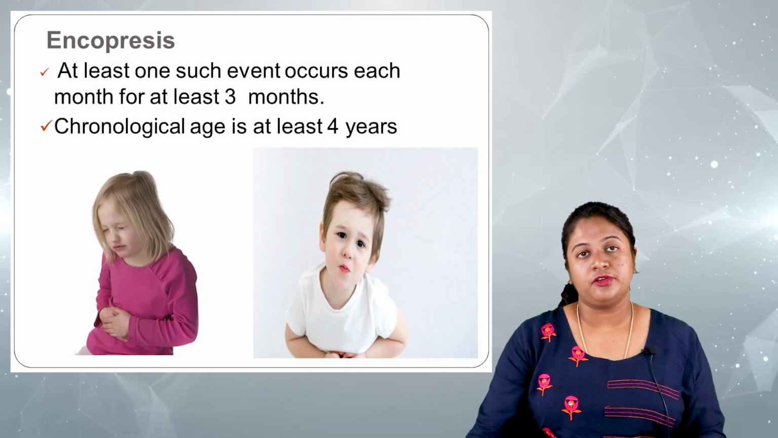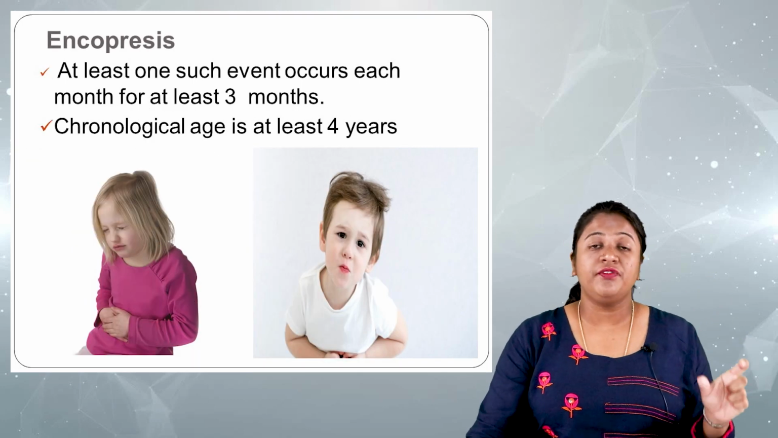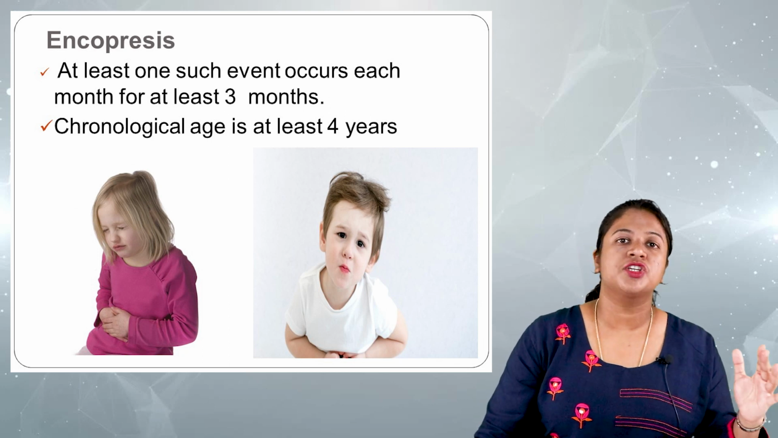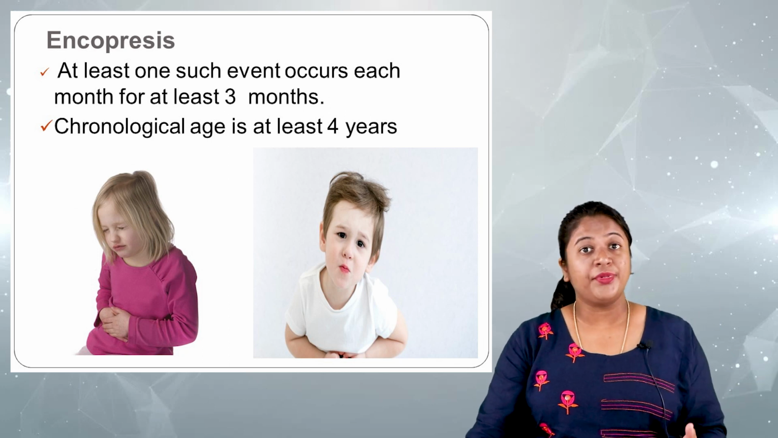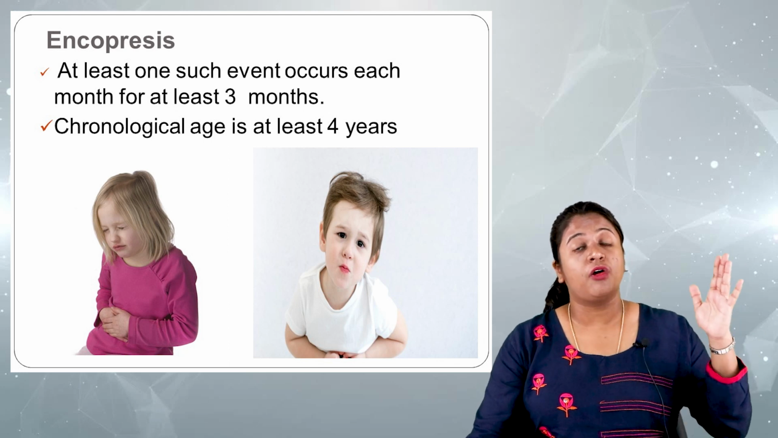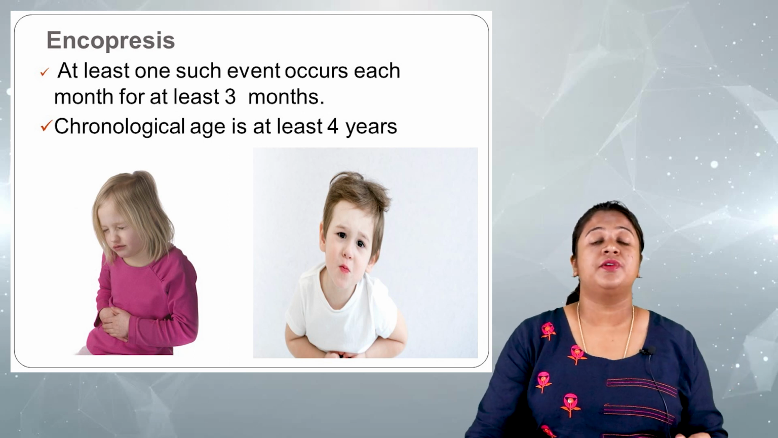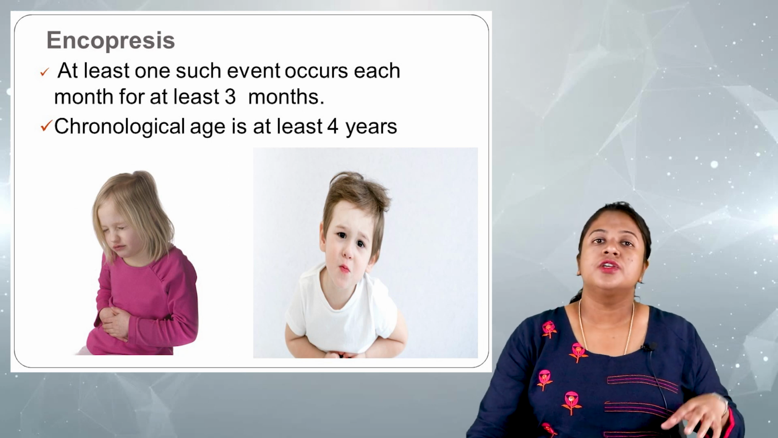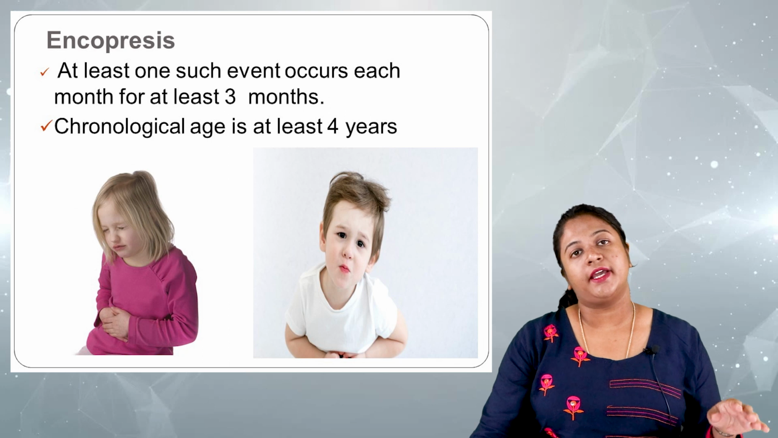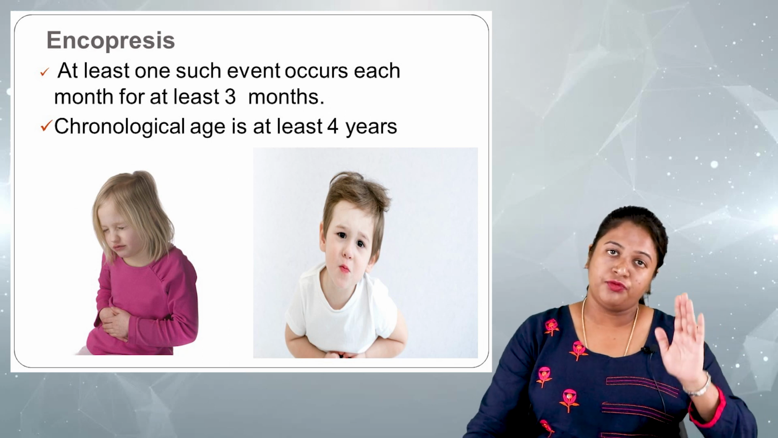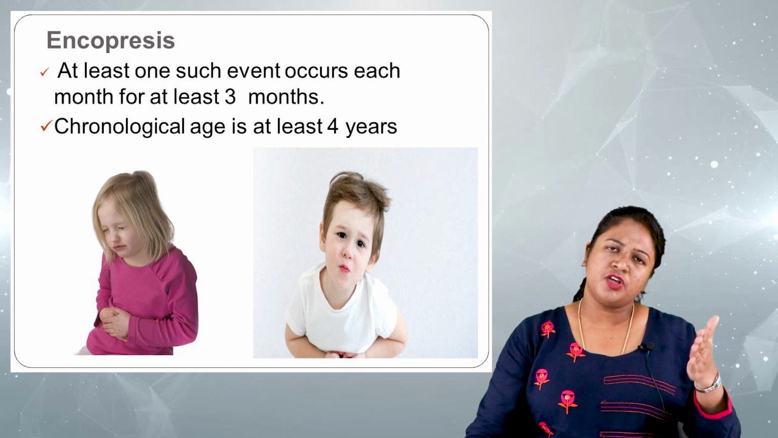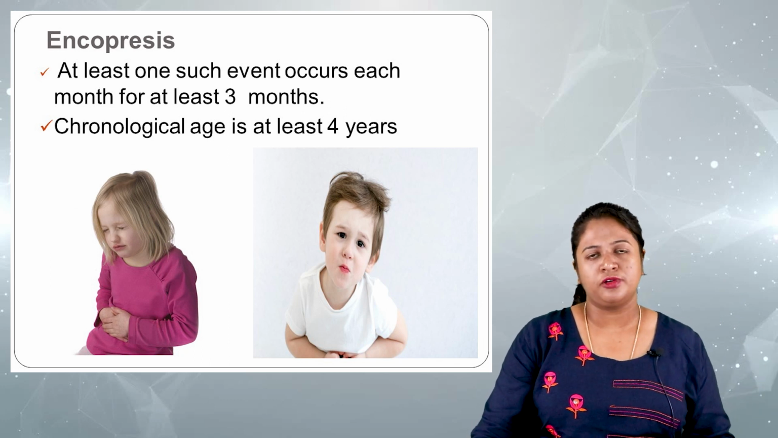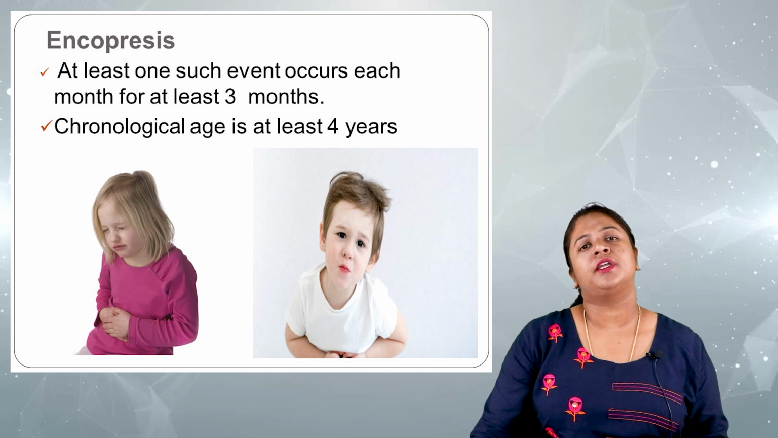How could you diagnose? At least one such event should happen every month. In a month, at least one time the child should have this kind of behavior for a period of 3 consecutive months. Then you can diagnose the child as having non-organic encopresis. So, what is the age group? Usually, the age should be 4 years or more, because below 4 years is the toddlerhood period where usually the toilet training will happen.